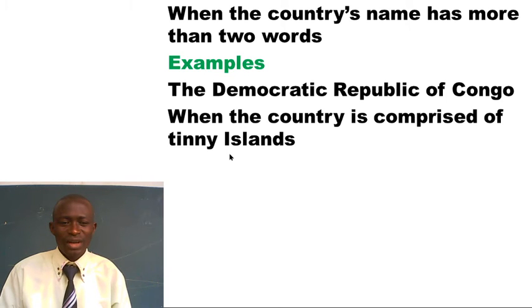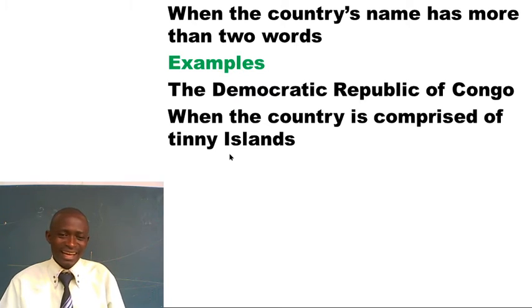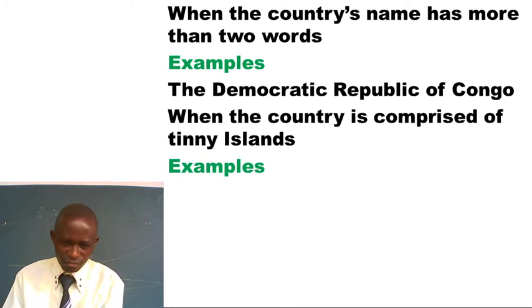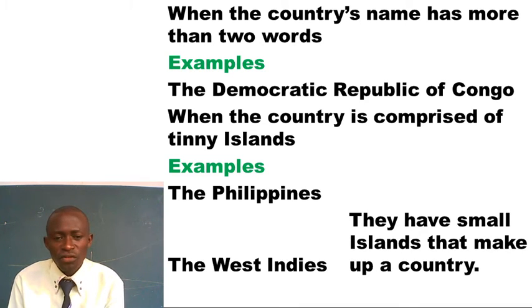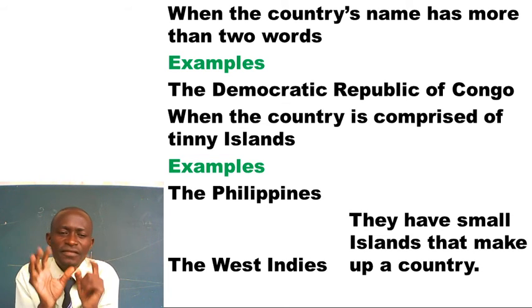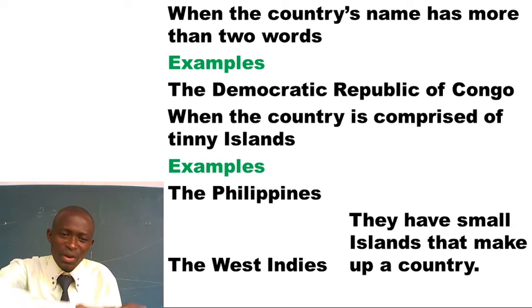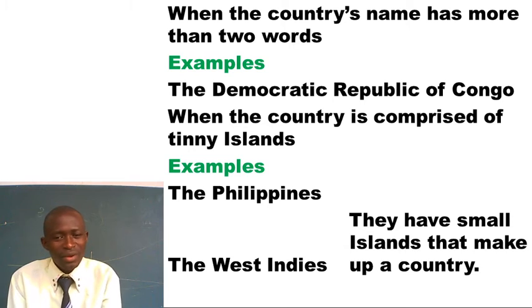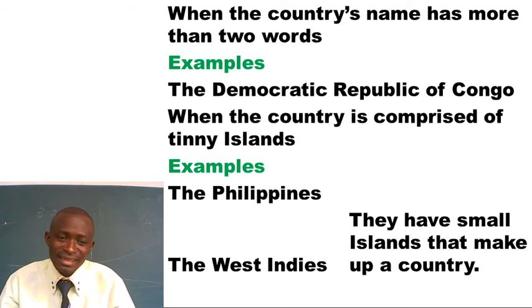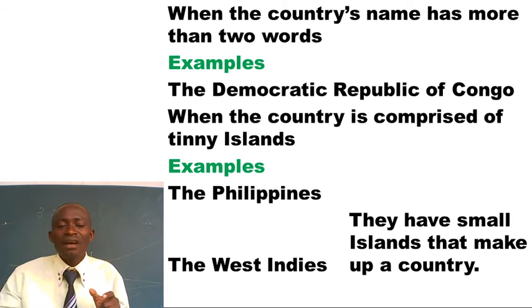There are very few in the world. But you're lucky that we're going to look at a few of those countries. And look at examples of these countries. We have the Philippines. This is a country formed of very, very tiny islands that, when you collect all of them, form a country known as the Philippines. We have the West Indies. West Indies is also a country's name, but inside it, here we have districts.